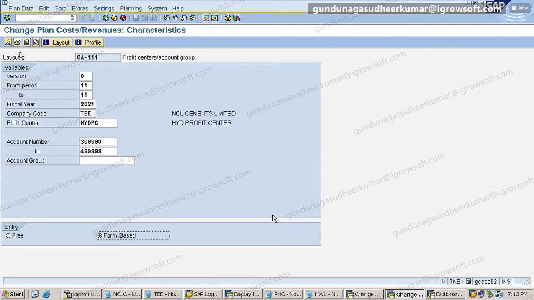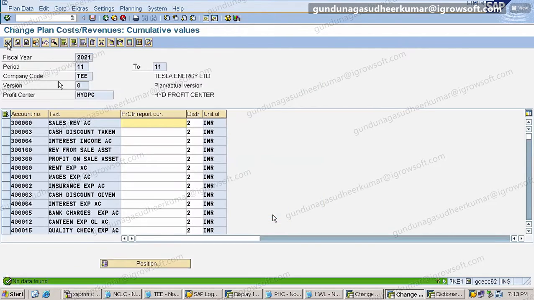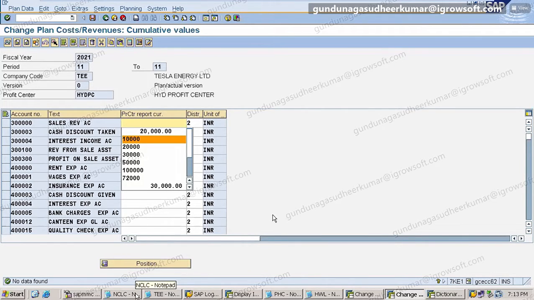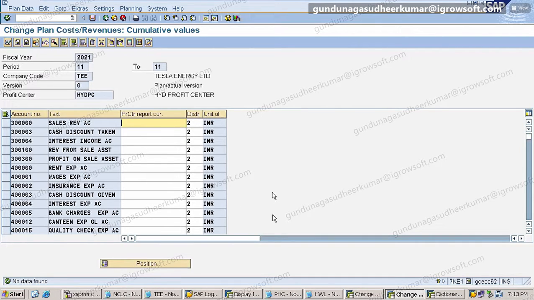Now click on the overview here. Now here, what is my plan? So my plan is something like this. Sales, I want to do 5 lakh. Now you tell me, revenue is a debit item or a credit item? Credit. Now credit, is it a plus symbol or a minus symbol? Minus. So I will give 5 lakh minus. You understood? Now expenses, is it a debit item or a credit item? Debit. Debit is a positive symbol or a negative symbol? Positive. Same way.